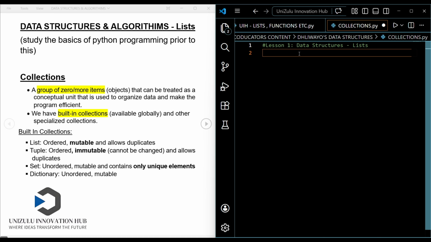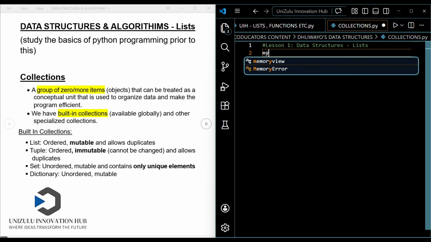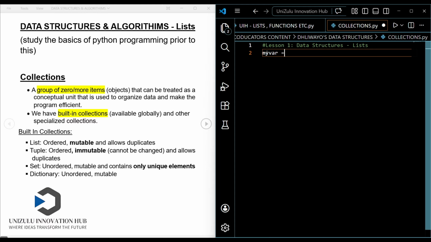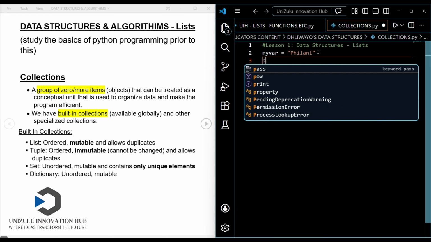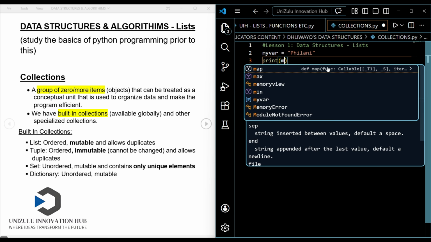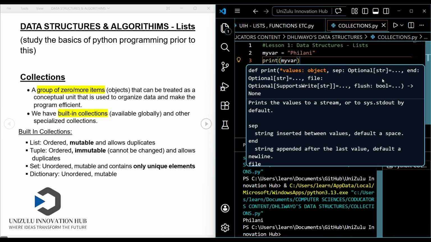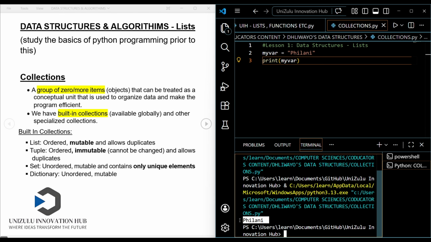For example, if I go to this IDE here, this is VS Code. I'm going to be coding in this environment. Let's say I have a variable known as my var. This is the name of the variable. Then I assign this variable to a string, and I say the string is Philani. So this value, this string element Philani, is actually stored in the variable my var, such that if I print my var, I'm definitely going to get Philani in my console.